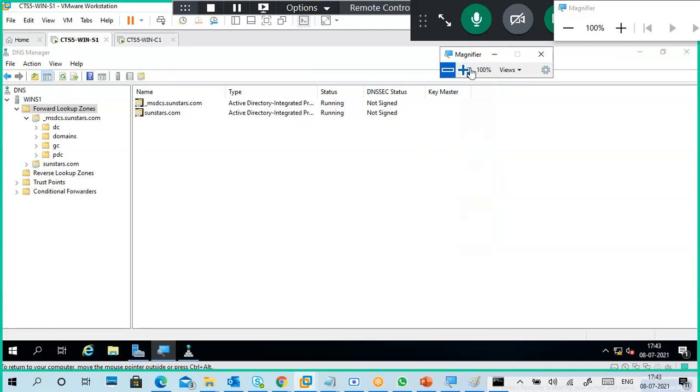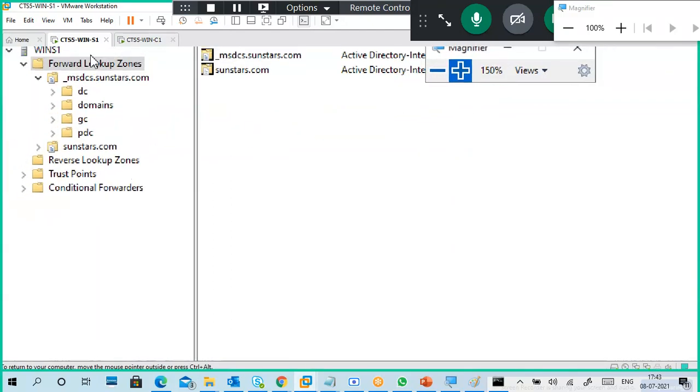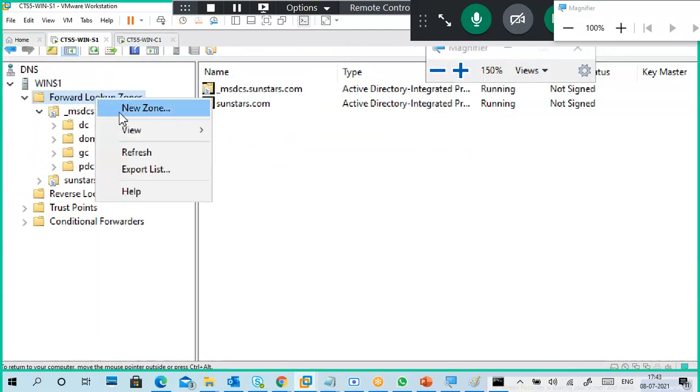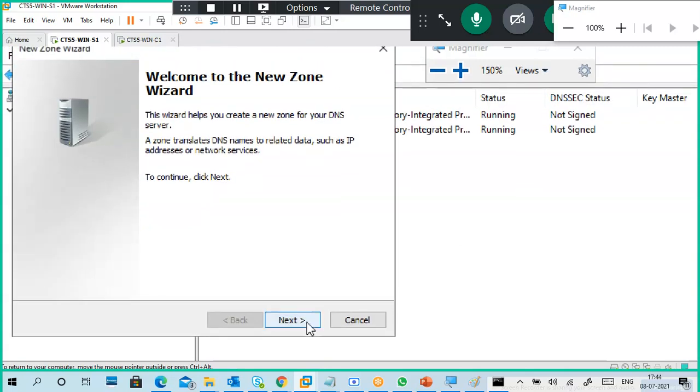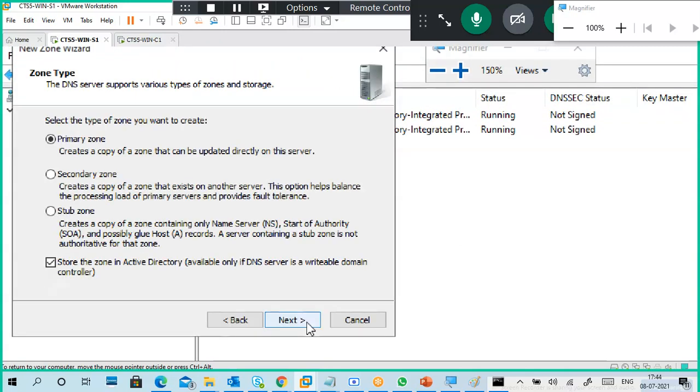Okay, now this is good. I'm creating a new zone. I told forward lookup zone, right? Here you can see primary zone, secondary zone, stub zone, Active Directory integrated zone. What is this Active Directory integrated zone?